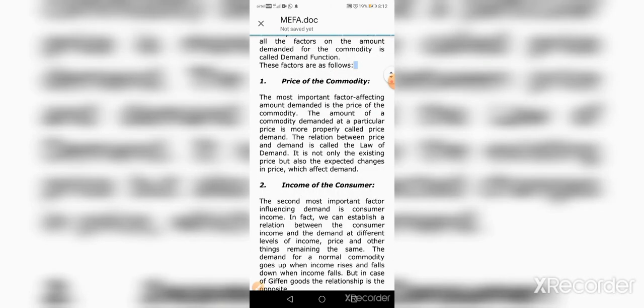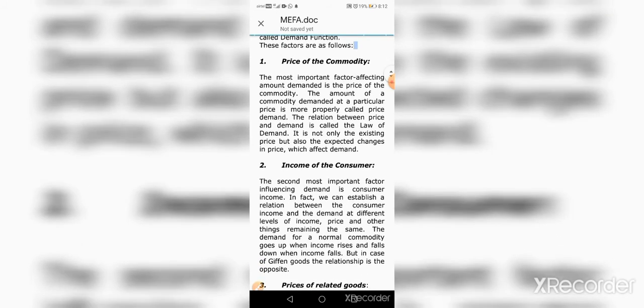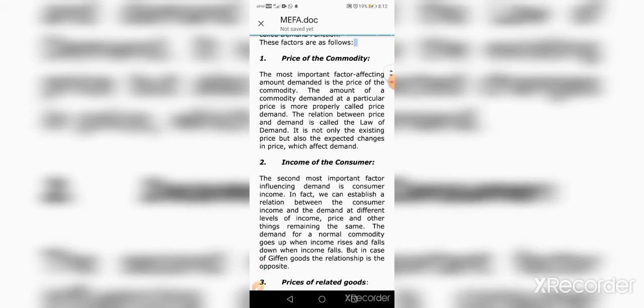If the product price increases, the customer purchases very few goods. That means by an increase in price, the demand for the product decreases, and by a decrease in price, the demand for the product increases. So that is the relationship between price of the product and the demand for the product.